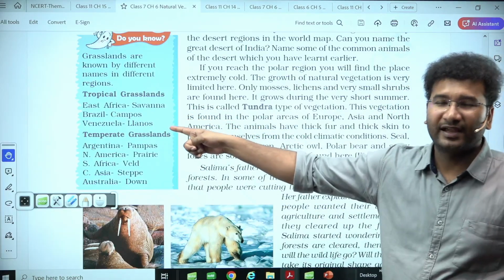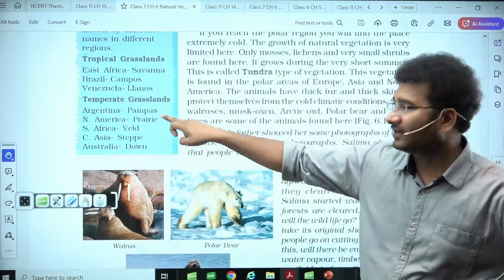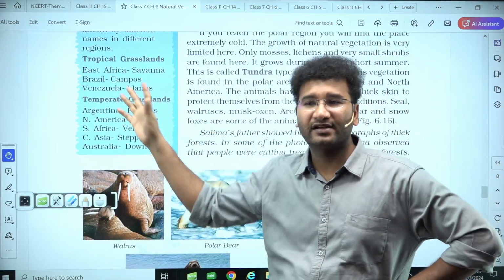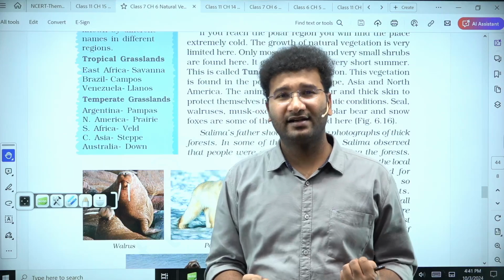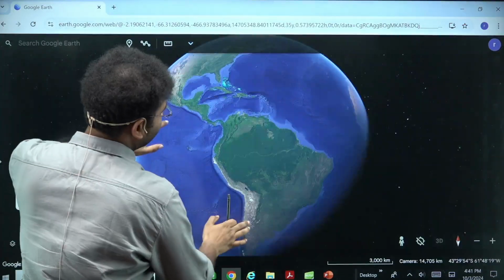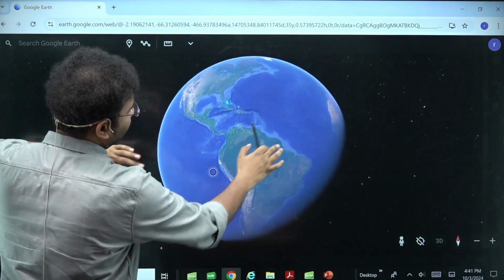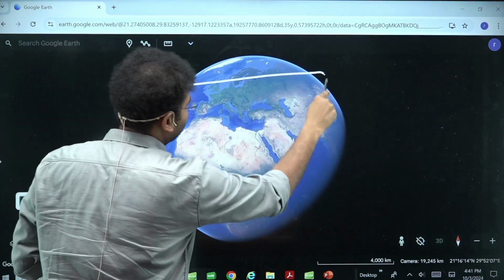Campos and Llanos. Campos are in Brazil, Llanos are in Venezuela. Now come to temperate grasslands. Firstly, let's try to understand how the grasslands of tropical regions and temperate regions are there. See, temperate grasslands are present in the northern latitudes. That means they are not present in the tropical areas. They are present somewhere in the temperate areas.